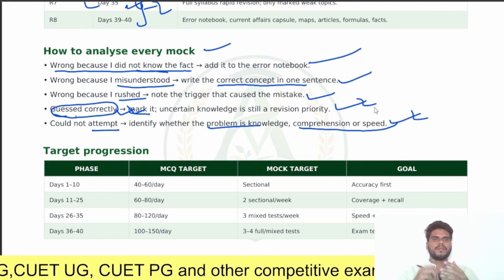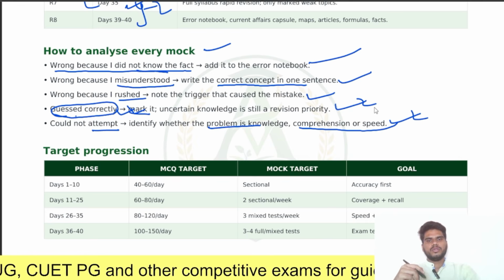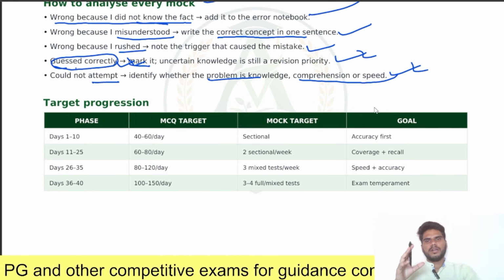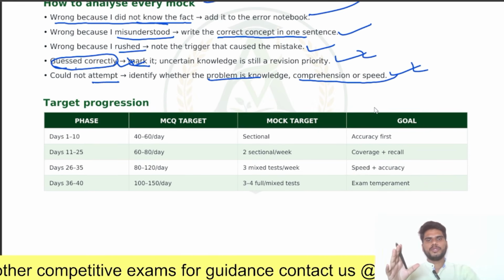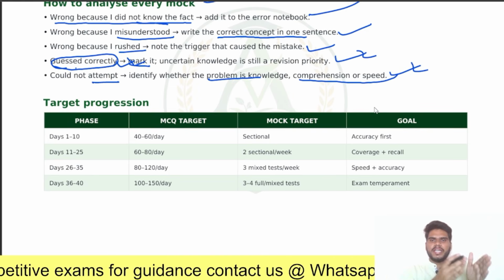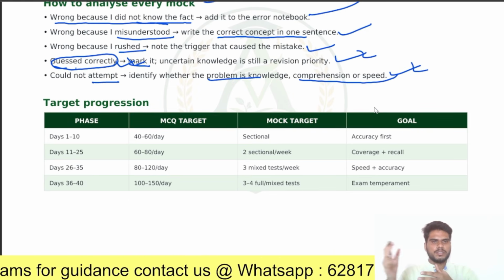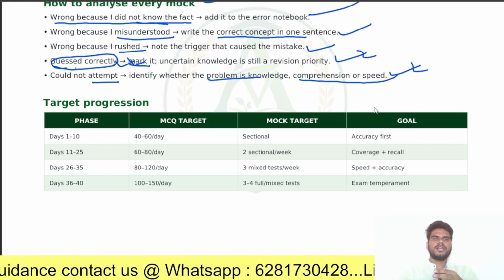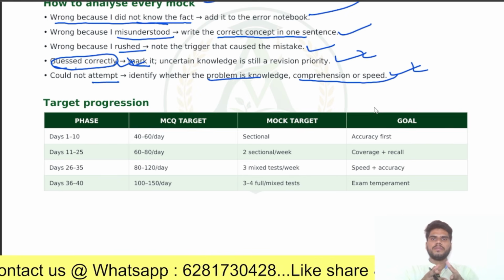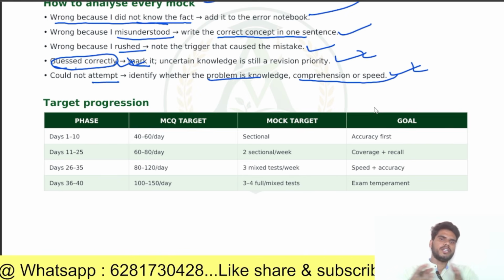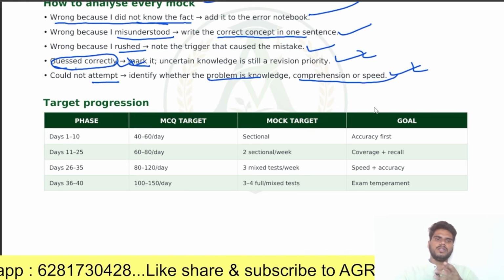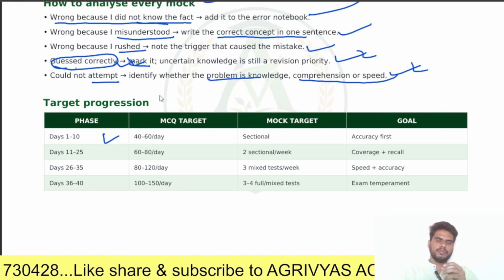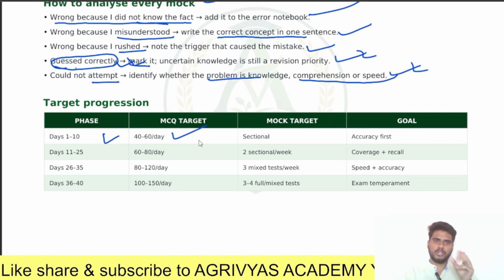So this is the complete mock analysis. This is the complete 40 days preparation strategy, how you should progress from day 1 to day 40 regarding General Studies Paper 1. Coming to the MCQ targets, your MCQ target should progress slightly from day 1 to day 40. From day 1 to 10, you should solve a minimum of 40 to 60 MCQs per day.